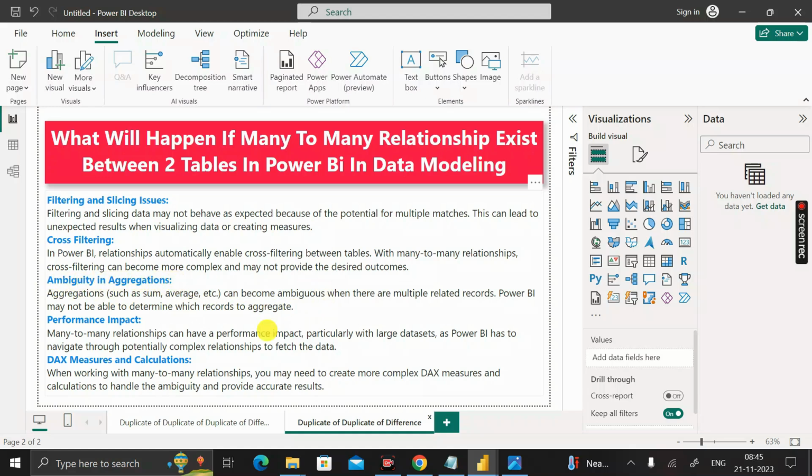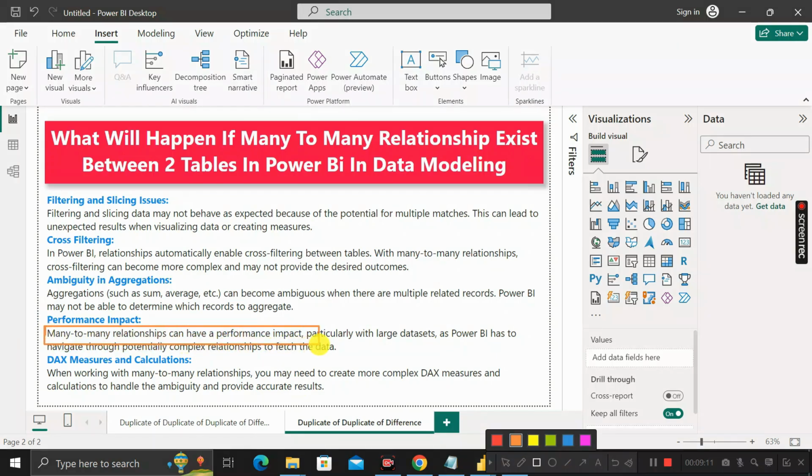Okay? Next is performance impact. This is the most important issue that we will face if we keep a many-to-many relationship between the tables. Here you can see many-to-many relationships have a performance impact, particularly with large data sets, as Power BI has to navigate through potentially complex relationships to fetch the data.